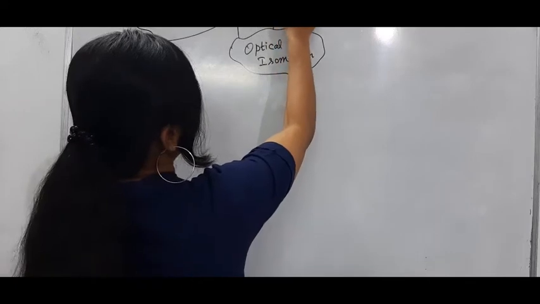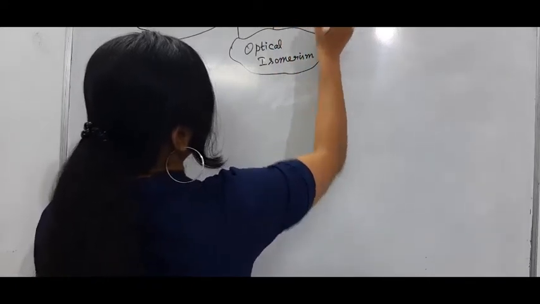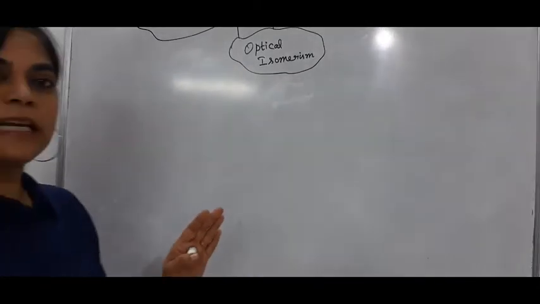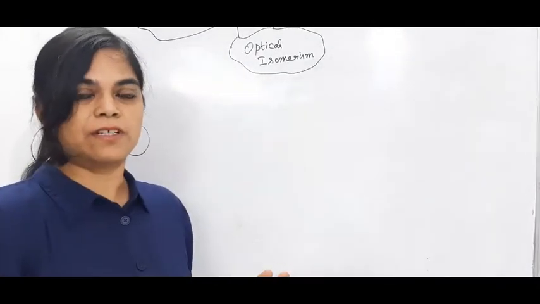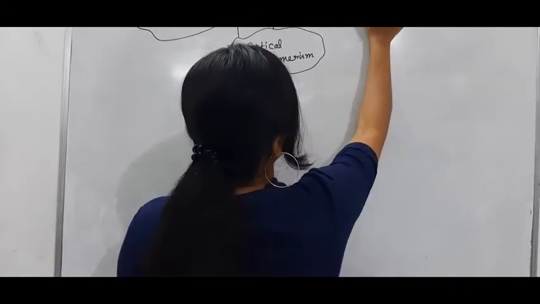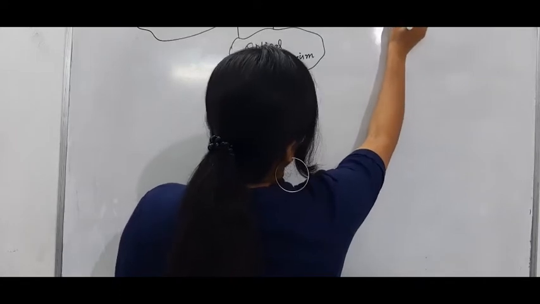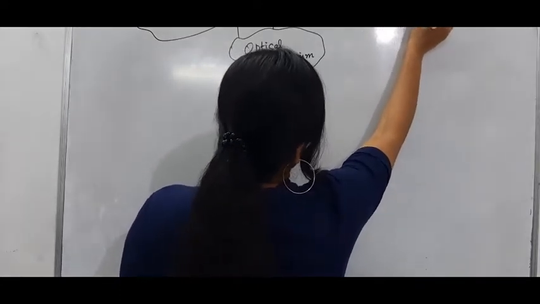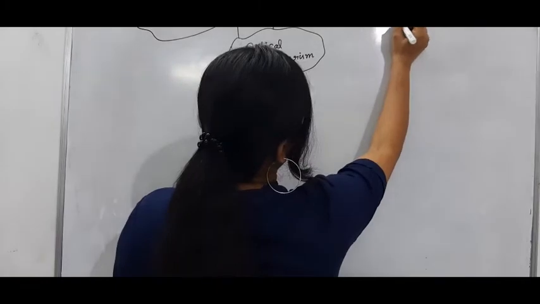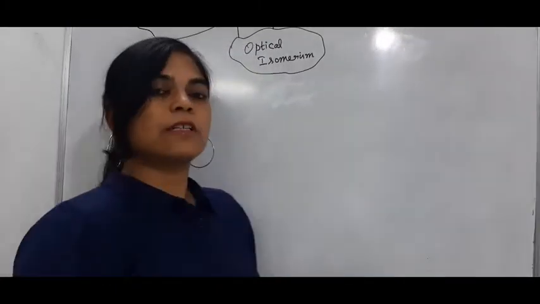So the physical and chemical properties are also the same, but it differs in spatial arrangement, that is, the arrangement of atoms. How? There is a central atom.